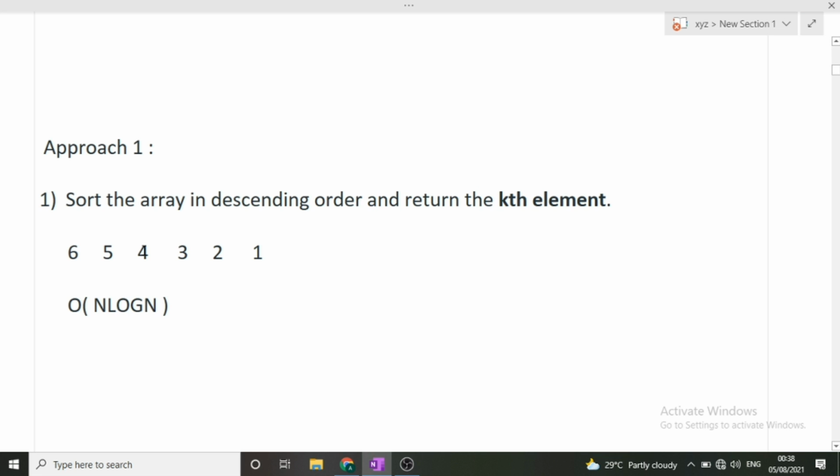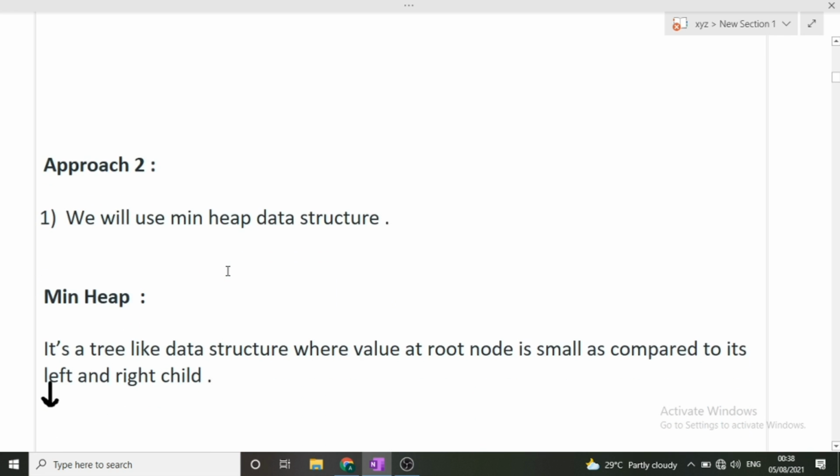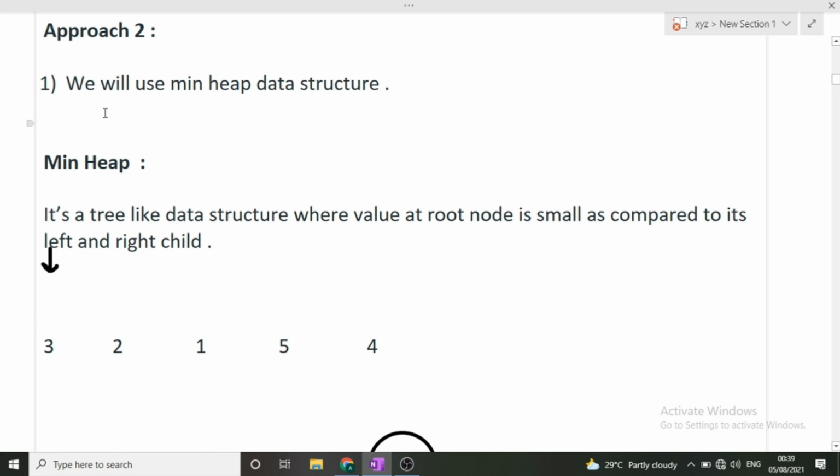So guys, now this particular question can be done in a much better and optimized way. So the second approach will be based on that. Now let's see the second approach. What will be the second approach? In the second approach, we will be using the min heap data structure. Basically, we will be using a heap data structure.